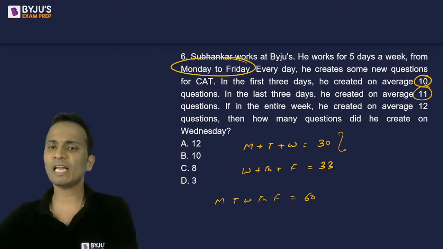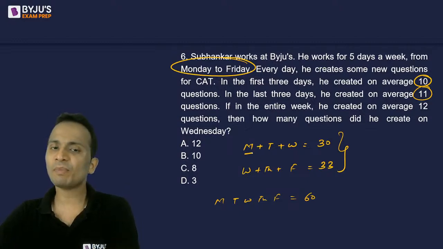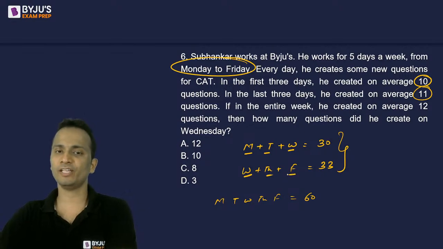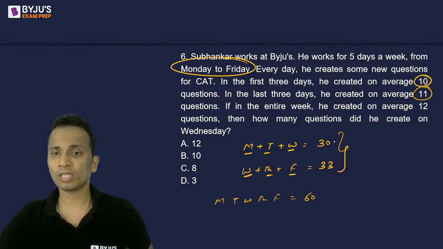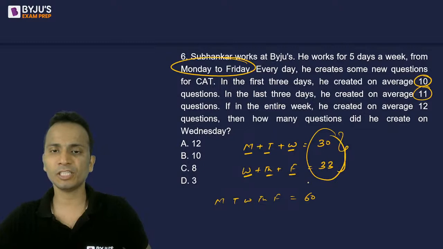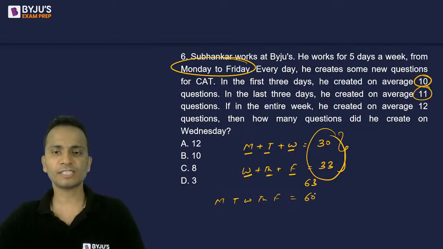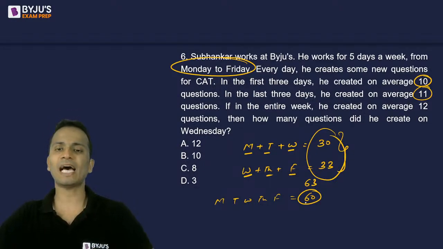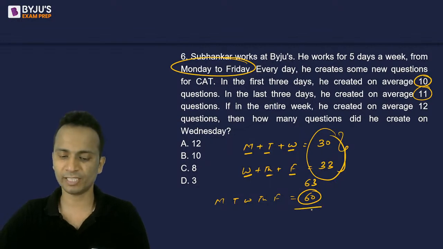Okay. Now if you add these two, you will have Monday, Tuesday, Wednesday, Thursday, and Friday. So Wednesday दो बार होता है. So the sum of these two is 63. If 60 is subtracted from this, I'll be left with only the value of Wednesday.